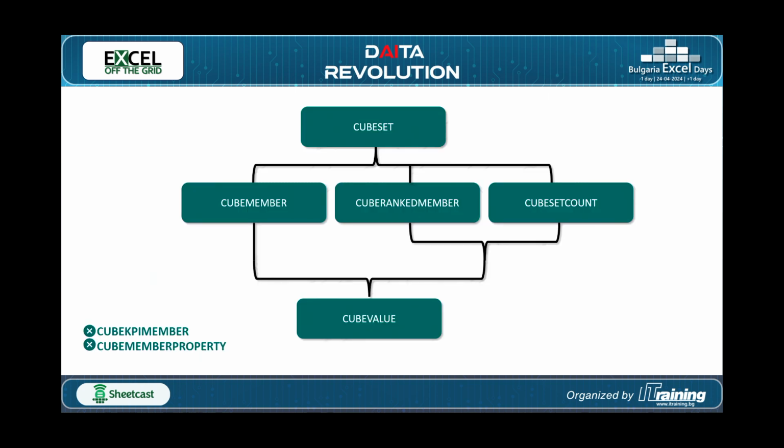I appreciate that. So these cube functions that we're looking at, we're going to look at 5 of them today: cube set, cube member, cube ranked member, cube set count, and cube value. We have 2 others, cube KPI member and cube member property, that we're not looking at in our time together.